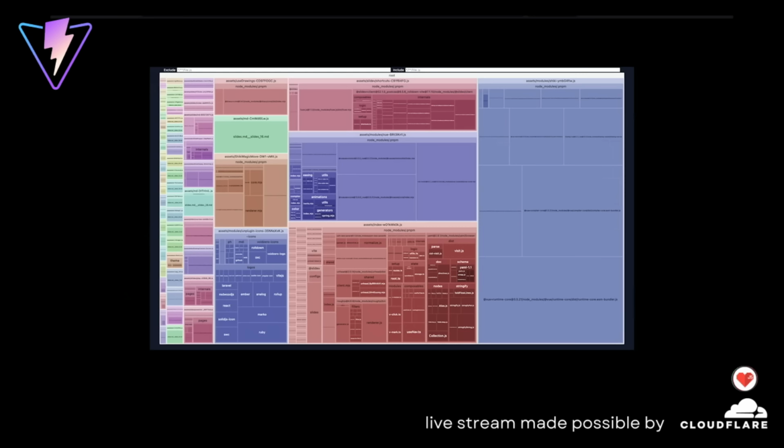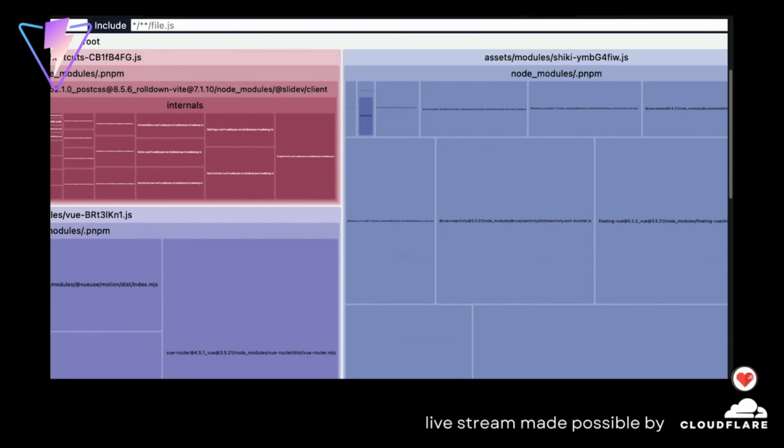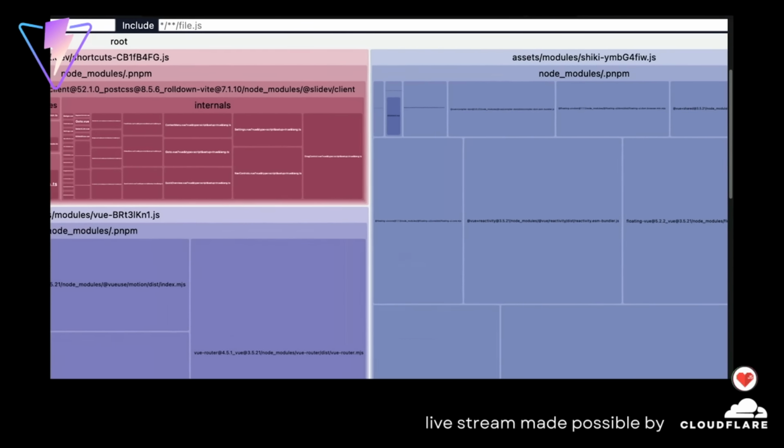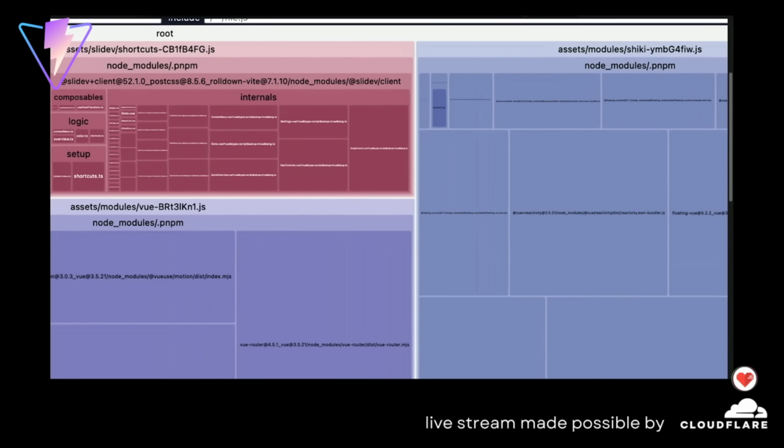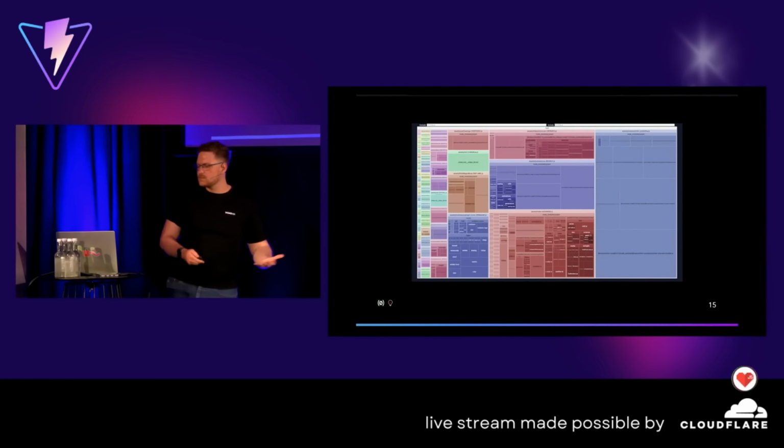Yeah, exactly. Analyzer, it's close. It's a tree map chart. Weird name, I admit. But yeah, exactly. Here we see all the modules that are coming out. Here we see Shiki, for example. These are actually the slides you're seeing right now as a bundle, because this is just a simple SPA. So it's kind of a full circle. And yeah, this is what the bundler produces eventually.